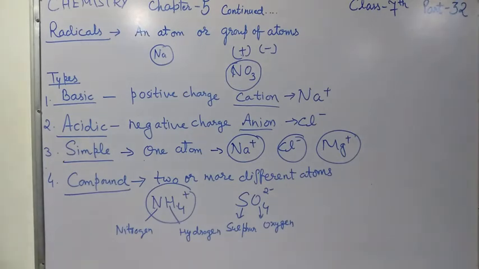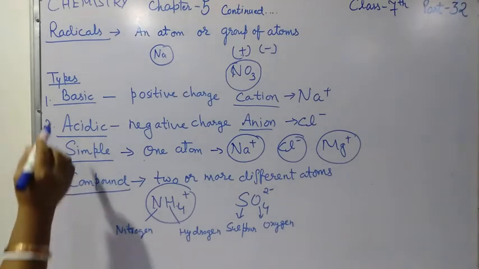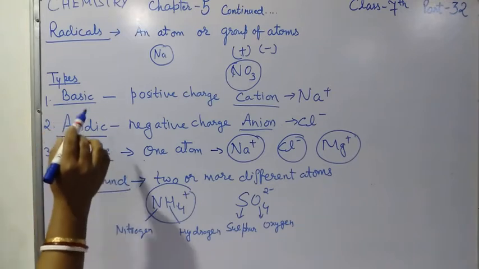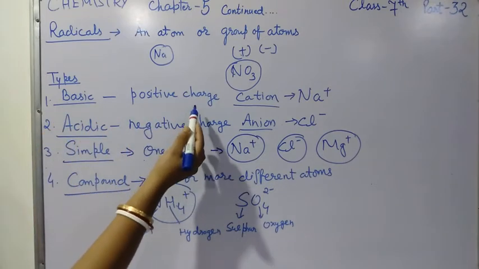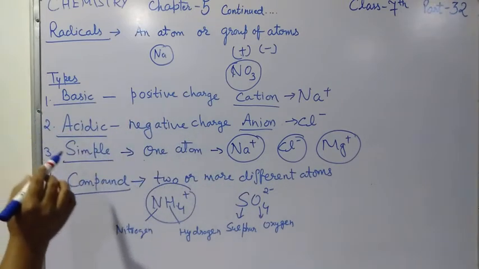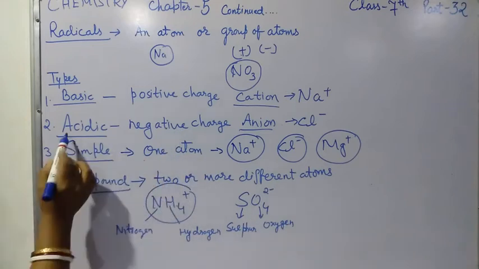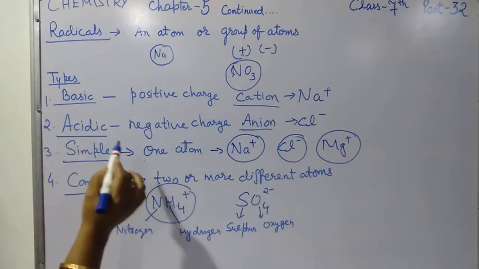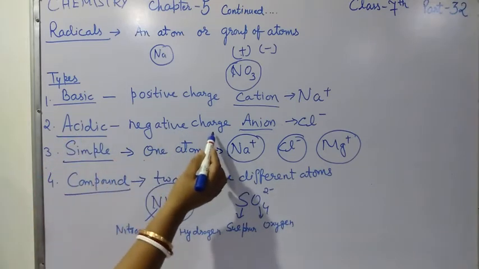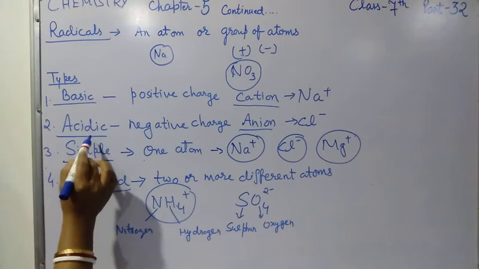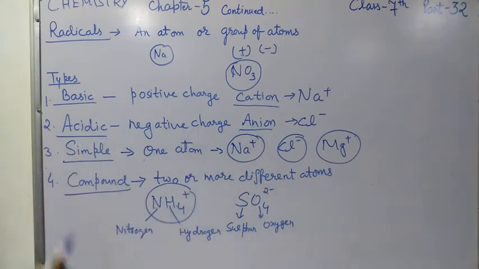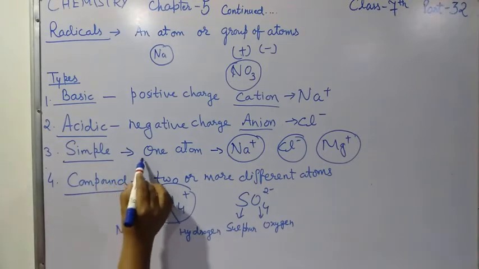Once again I repeat, first one is the basic radical, the radicals which have positive charge are called basic radical or cation. Second one is your acidic radical, the radicals which have negative charge are called acidic radical or anion. Simple radical, a radical is called a simple radical when it consists of only one atom.